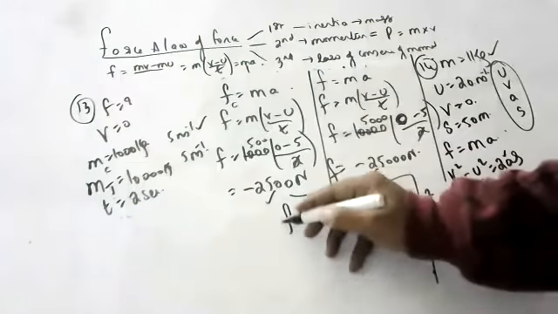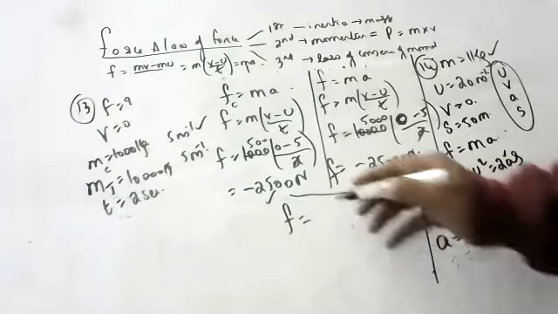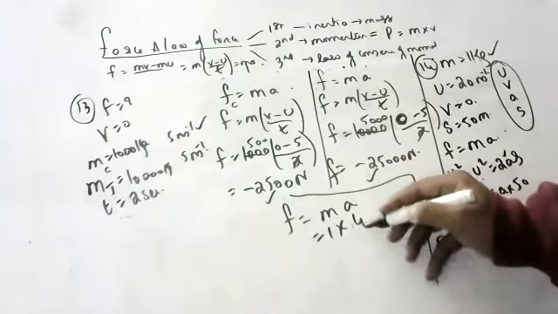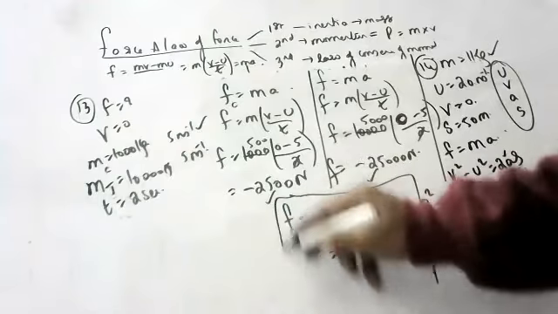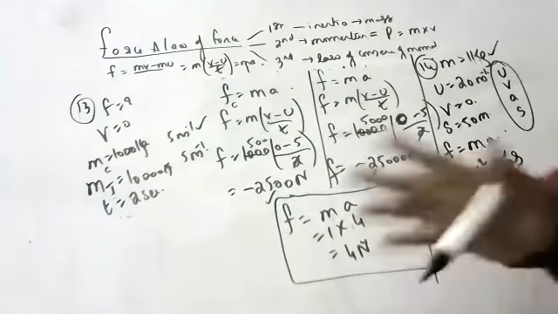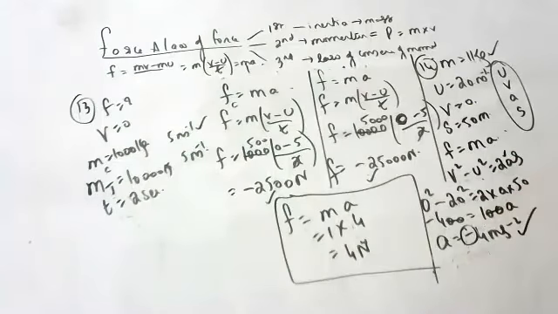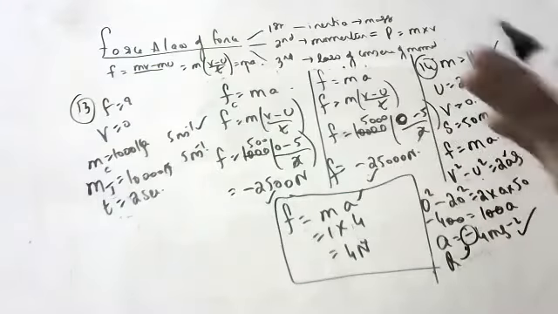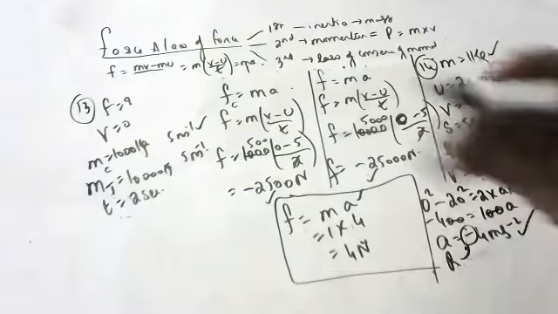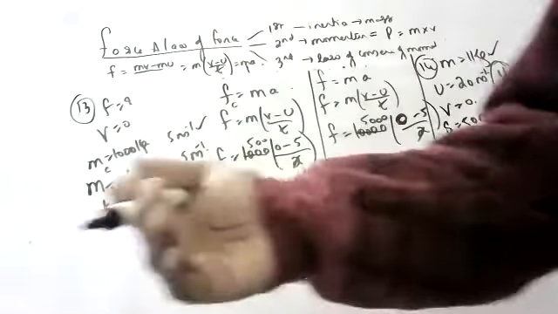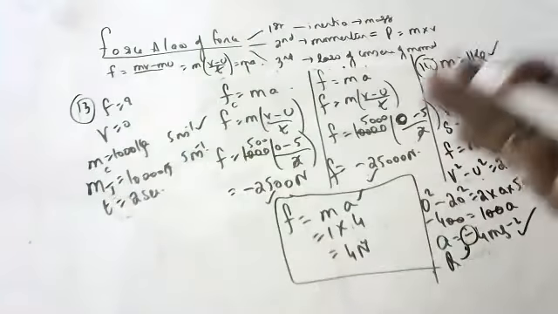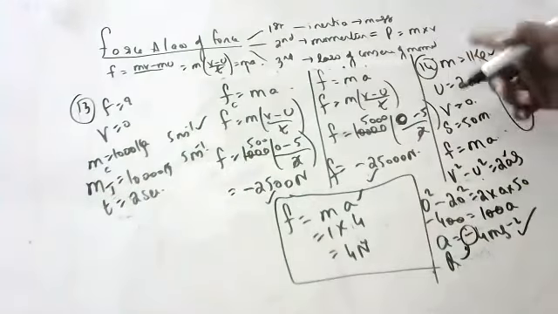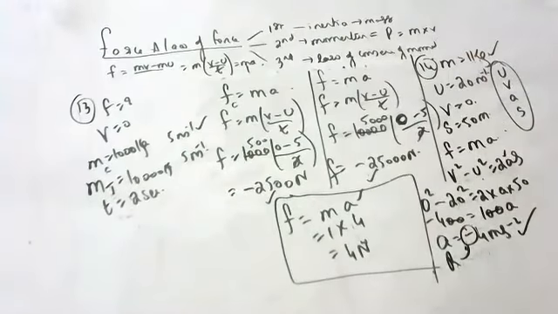Now, what is the force of friction? 1 into 1 into minus 4. So 4 Newton is the frictional force acting on the body. The minus sign indicates retardation, an opposing force. When the body is moving like this, the friction acts opposite. So 4 Newton frictional force is acting on the body. You have to be very, very careful in how you do the sum.